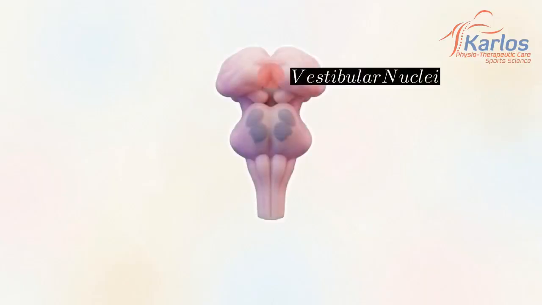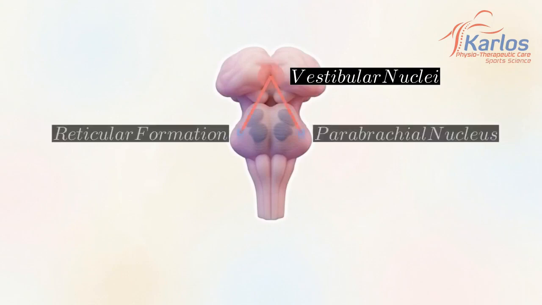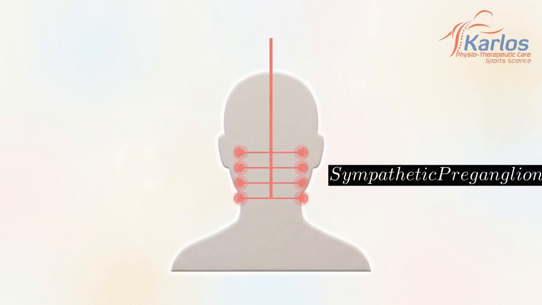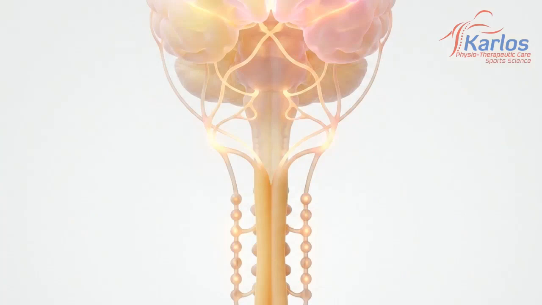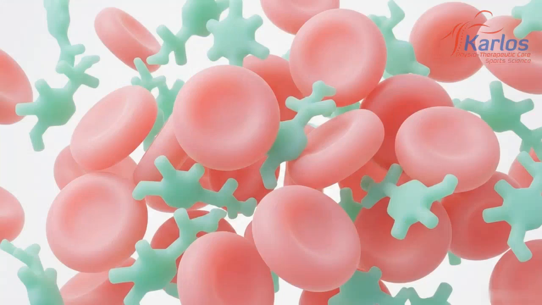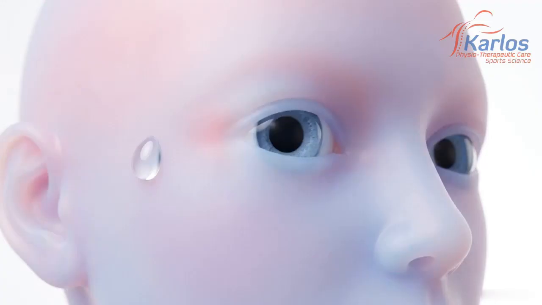The overstimulated vestibular nuclei project signals directly into the reticular formation and the parabrachial nucleus. The signal then descends the spinal cord, moving into the thoracic region. Here, the descending tracts target the sympathetic preganglionic neurons. This anatomical circuit constitutes the vestibulo-sympathetic reflex pathway. The chronic sensory mismatch in the brainstem keeps this reflex pathway in a state of abnormal activation, flooding the system with unwarranted stress signals. This forces the patient into a state of sympathetic dominance, a chronic systemic fight-or-flight response.